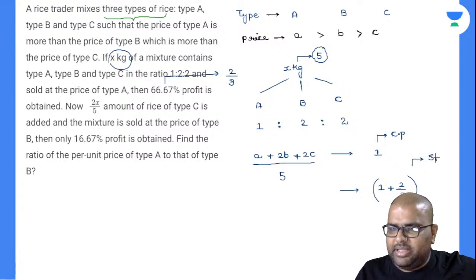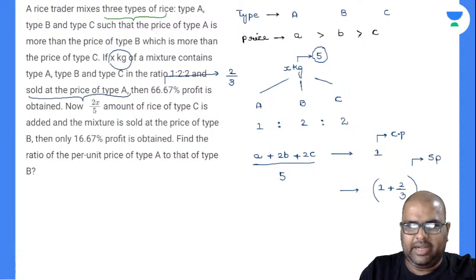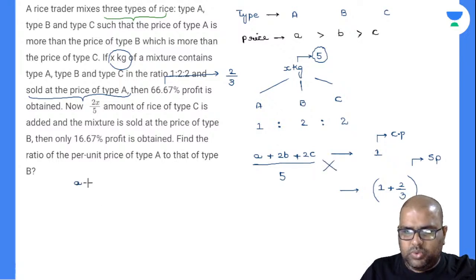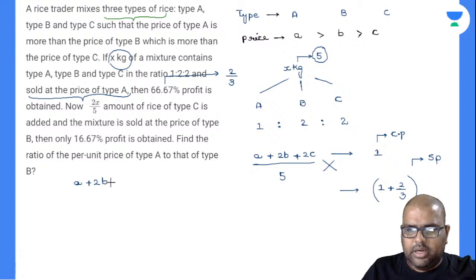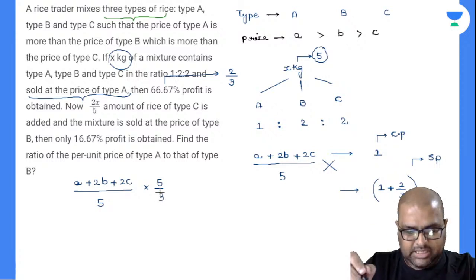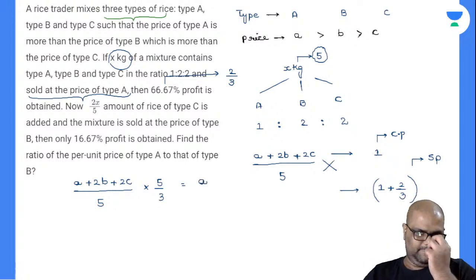So what is the point given there? They sold at the price of type A. Sold at the price of type A is the point given there. So finally, I'll write down the point there. So crisscross this, you will get the value: A plus 2B plus 2C divided by 5. So if I multiply this, 1 plus 2 by 3 is 5 by 3. And this is the complete selling price of the mixture. This selling price of the mixture is sold at the price of type A, which means it is equal to A.